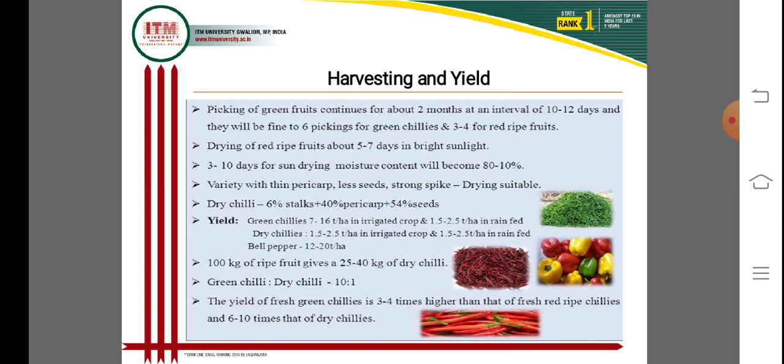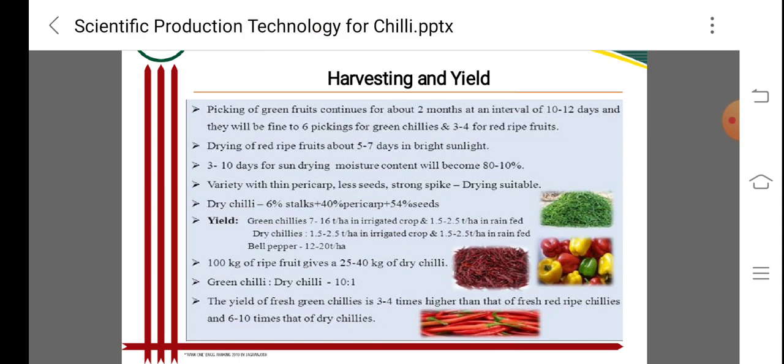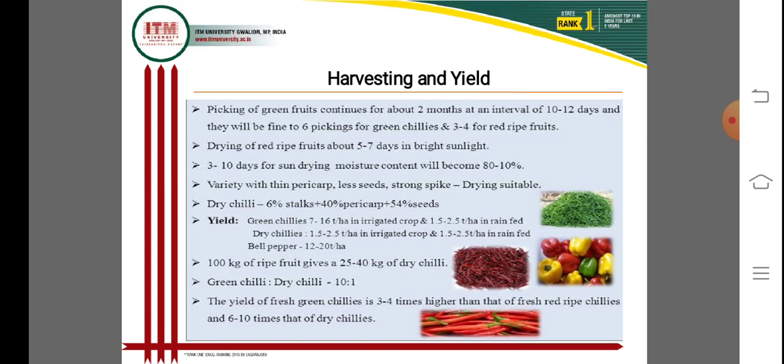Picking of green fruits continues for about 2 months at an interval of 10 to 12 days, with about 6 pickings of green chilies.